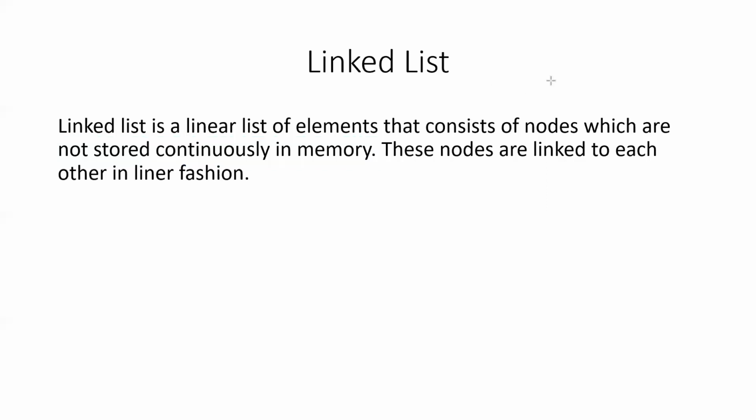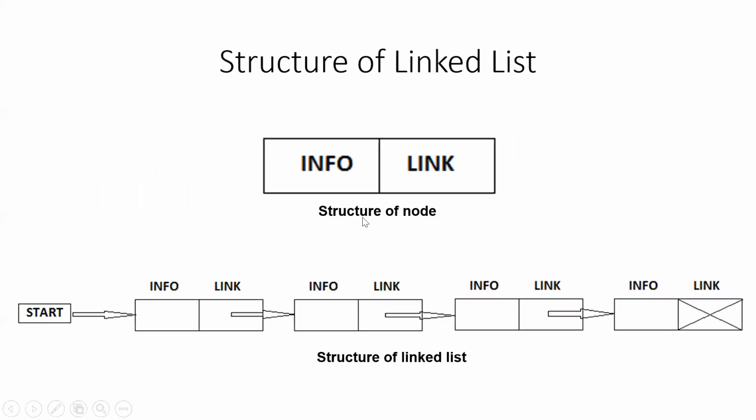So let's have a look into the pictorial representation of the linked list. In this slide you can see two types of figures. The first figure shows the structure of a single element or a node inside the linked list. Every element or node of a linked list is divided into two parts. Information refers to all types of information that can be stored in a single element or node of a linked list. And the second part is used to store the address of the next element inside the list.